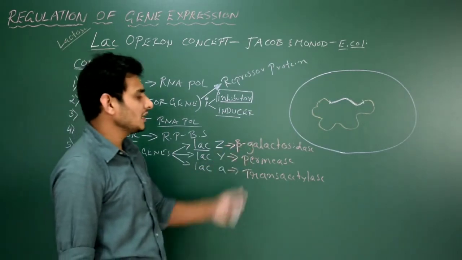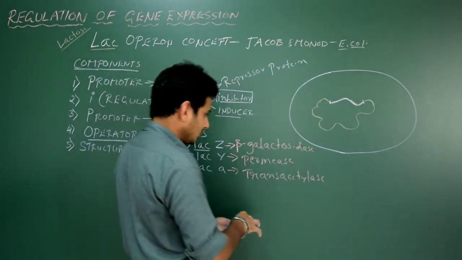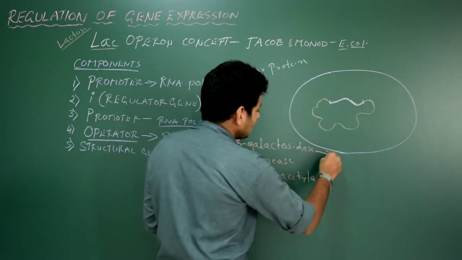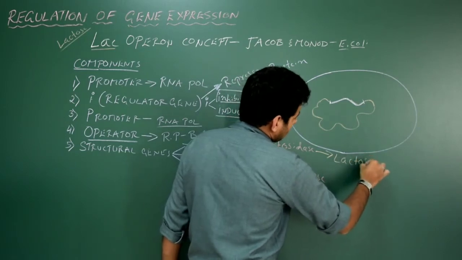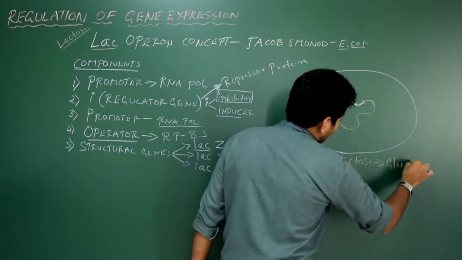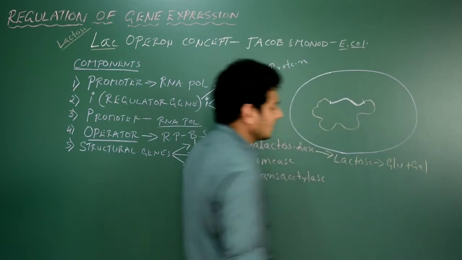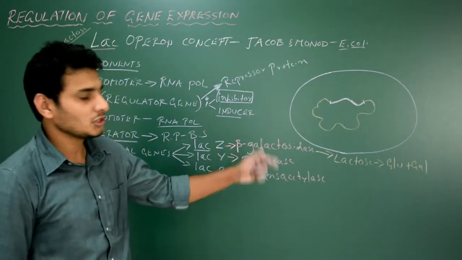What is the function of beta galactosidase here? Let me just write here. The beta galactosidase will hydrolyze the lactose into glucose and galactose. Okay, remember it. It will hydrolyze lactose into glucose and galactose.